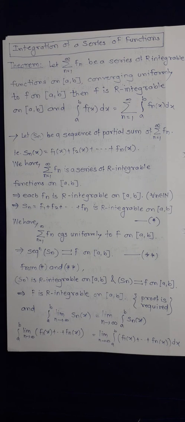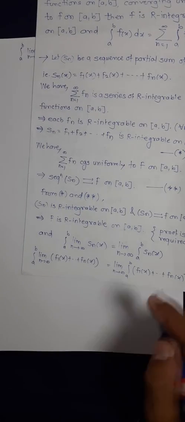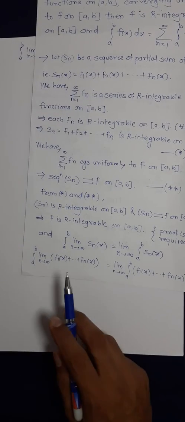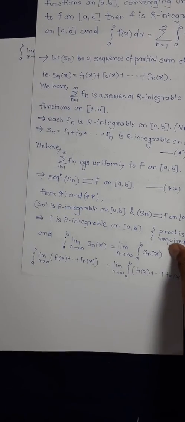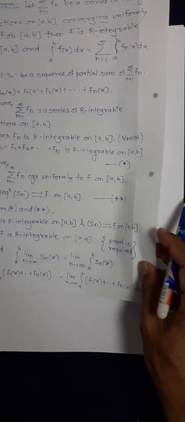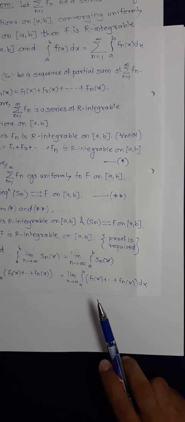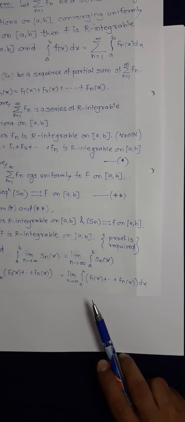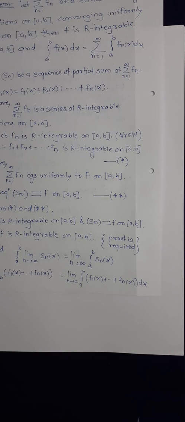Obviously, this is nothing but the summation of fk, k running from 1 to n. On the right-hand side, if addition is there inside the integration, we take separate integrals, so here also I can take separate integrations. So we get this.